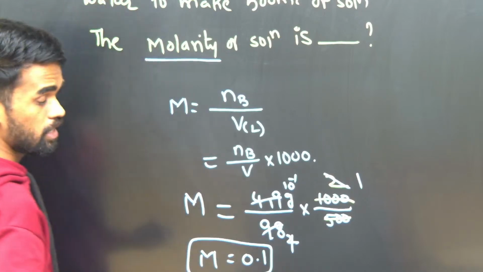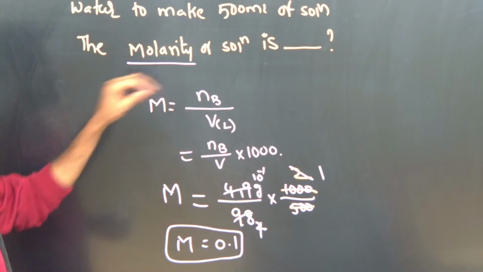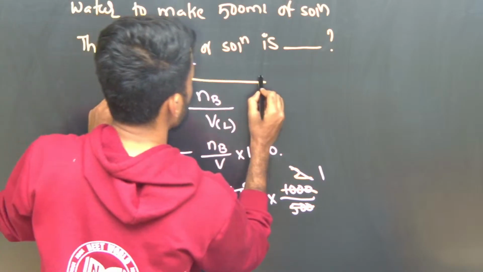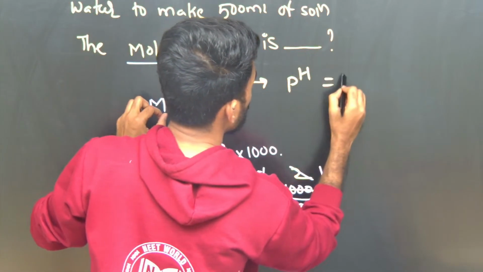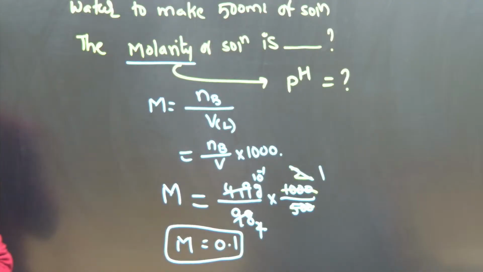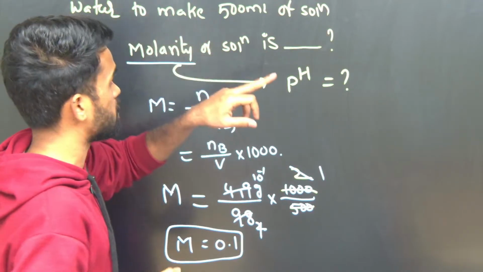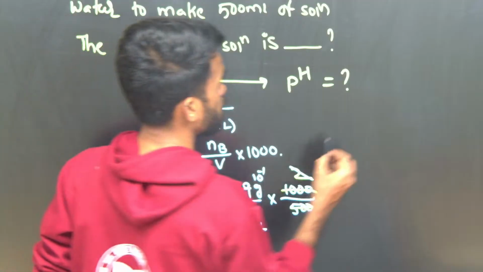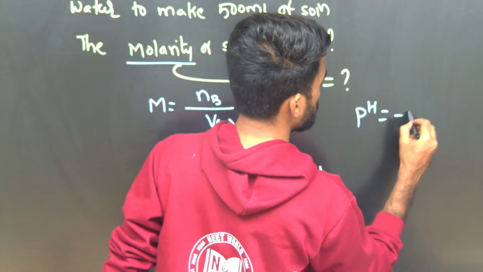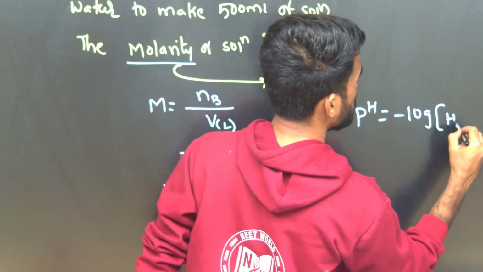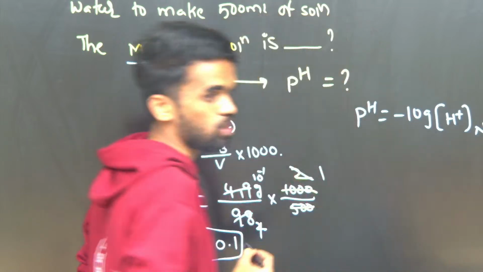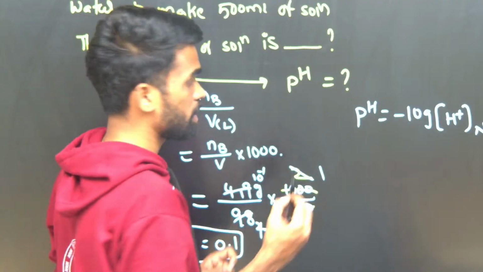Is this clear? Now instead of asking molarity, the next question is pH. What is the pH of the solution? How will you answer this? See here, when they ask pH for sulfuric acid by giving molarity, always remember, whenever you are calculating pH, the concentration of H plus must be mentioned in terms of normality, not molarity, because sulfuric acid is a dibasic acid.